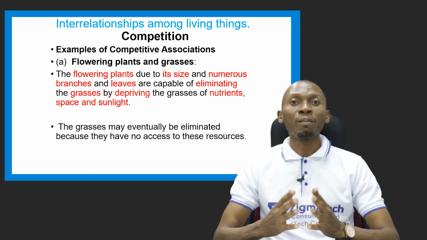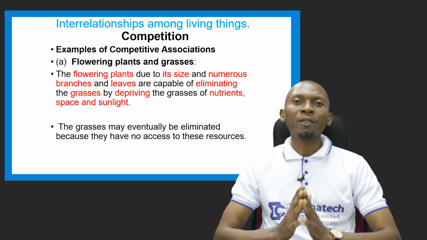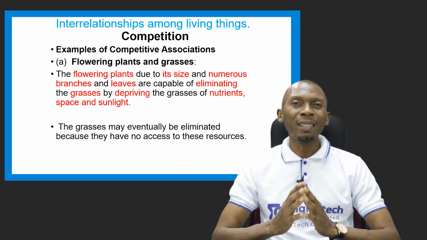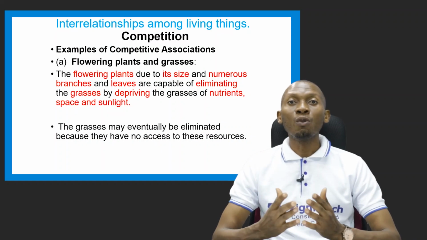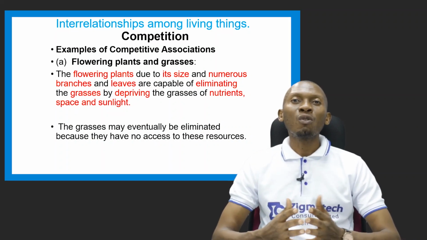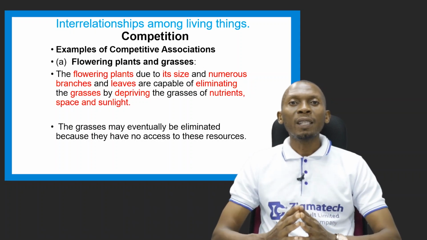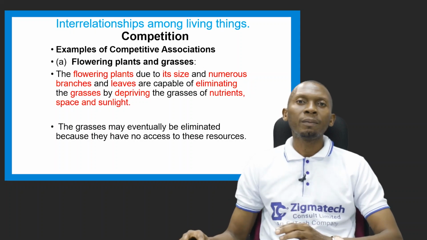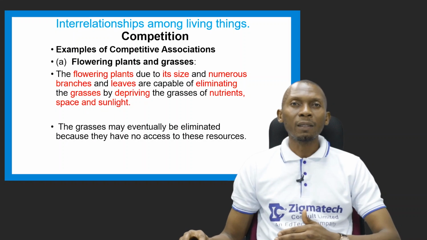And so these flowering plants that are usually big in size end up depriving the grasses of nutrients, space, and sunlight, which is needful for these grasses to grow and manufacture their own food. So the flowering plants overshadow the grasses. As a result of this, it deprives the grasses of these resources, and the grasses are usually eliminated.